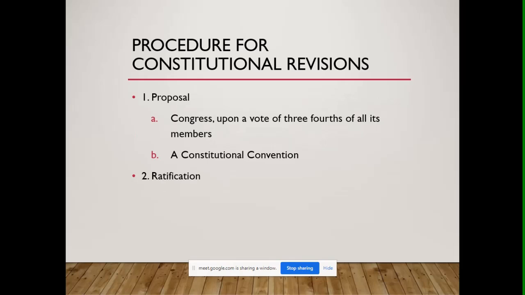So, three-fourths. If there are 200 members in Congress, for example, what would constitute three-fourths of that?